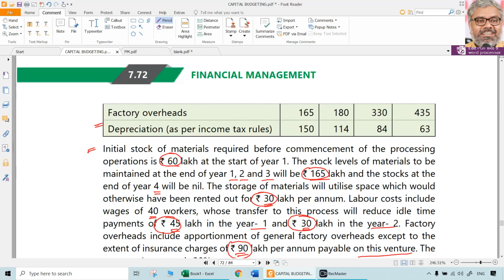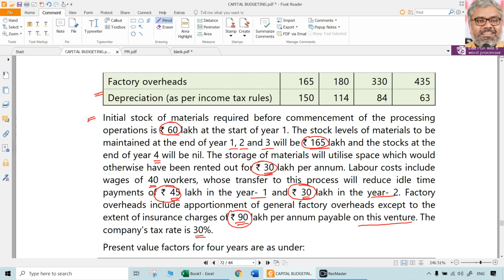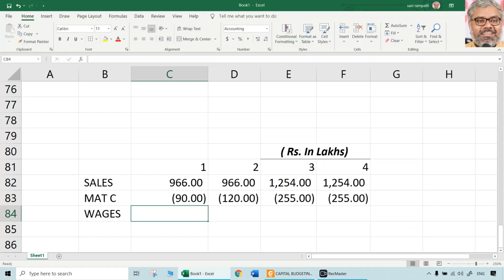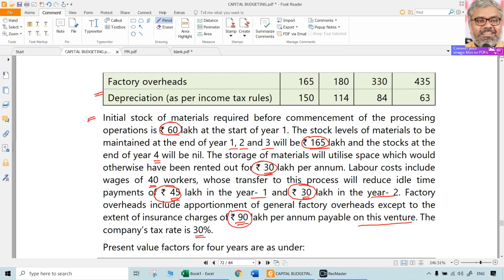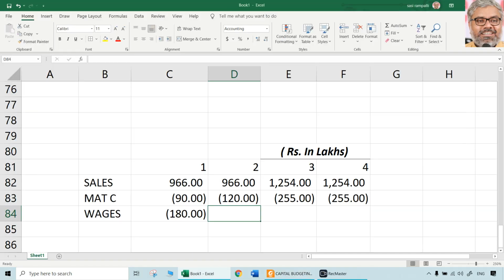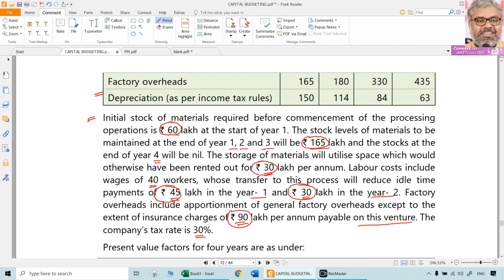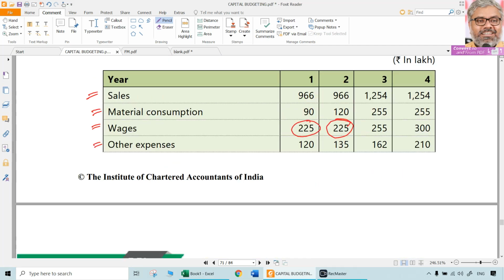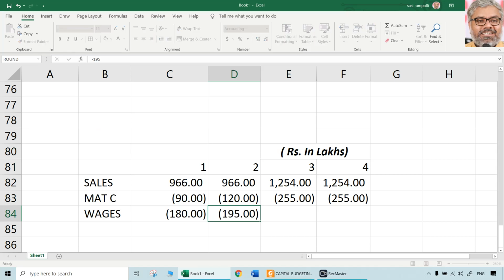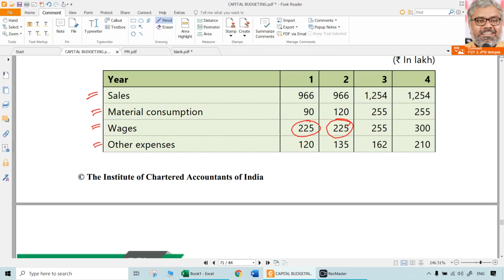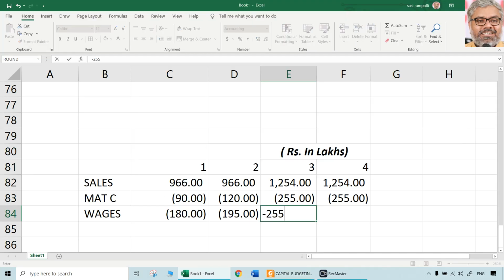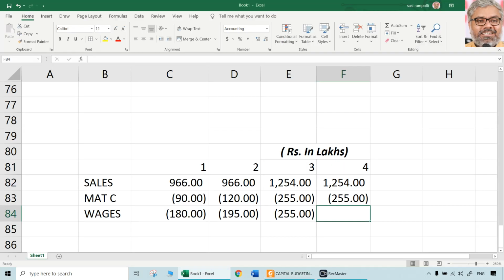225 minus 45. Because first year saving will be 45 lakhs. So minus 180 only will be wages in first year. Then 30 lakhs saving will be there in the second year. Normally wages are 225. 30 lakhs savings means only 195 will be the wages in second year. Third and fourth year it is going to be same as given in the question. So minus 255 and minus 300. Nothing different in that case.